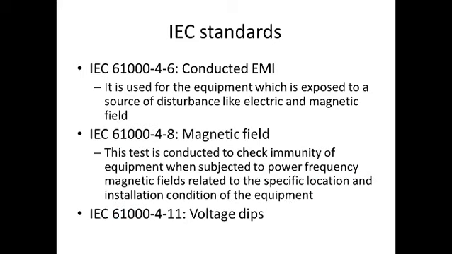Next, conducted EMI. This is standard number 61000-4-6. This standard is used for equipment which is exposed to a source of disturbance like electric and magnetic fields. So for that, standard 4-6 is used. Next one is 4-8. It is for magnetic fields. This test is conducted to check the immunity of the equipment when subjected to power frequency magnetic fields related to the specific location and installation condition of the equipment.